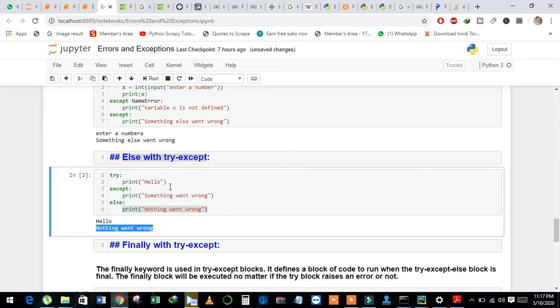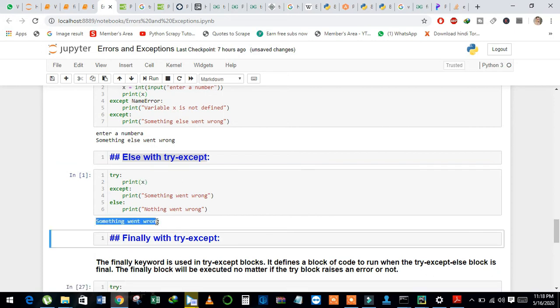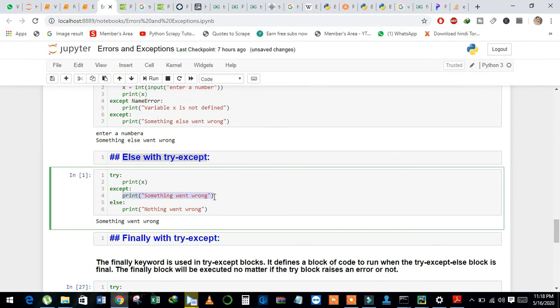But if we have a problem in the try block, suppose I want to print X, and see here, it executes the except block: something went wrong.